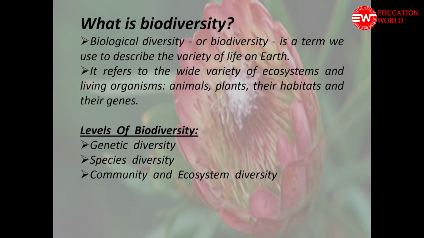Then we know that each and every living species constitutes a biotic community, and the biotic community along with its non-living environment constitutes the ecosystem. Every species or every variety of life form has a unique community and a unique ecosystem, and hence we can find a large variety of ecosystems over the earth planet. It is referred to as community and ecosystem diversity.